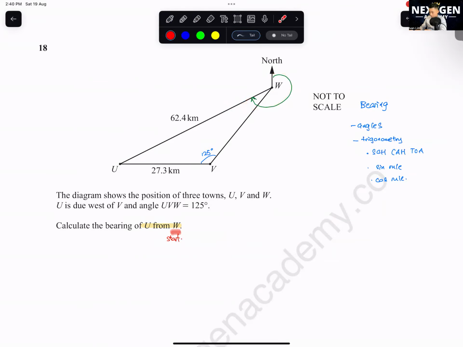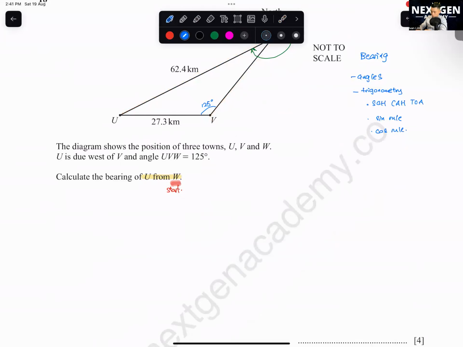Okay, how to find the angle? Okay, number one, we find what is this angle here first. Sine, we use a sine rule. Okay, we want to find angle UWV. We're going to use sine rule. Sine UWV over 27.3 equals to sine 125 over 62.4.